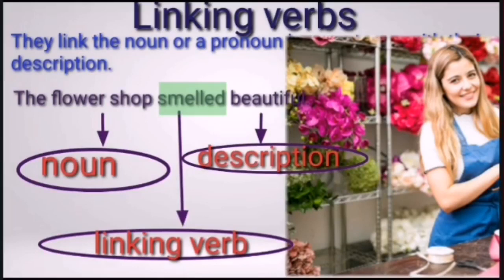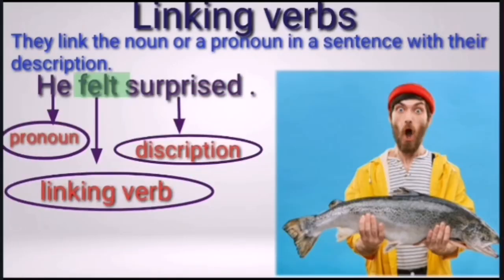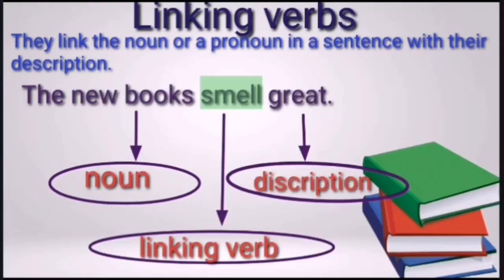The flower shop smelt beautiful. The verb smelt is linking the noun, the flower shop, and the description beautiful. So smelt becomes linking verb. He felt surprised. The verb felt is linking the pronoun he and surprised, that is description. So felt is a linking verb. The new books smell great. The verb smell is linking the noun, that is the new books, and the description great.